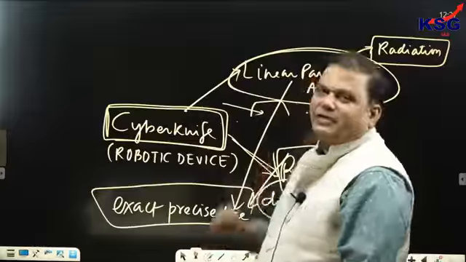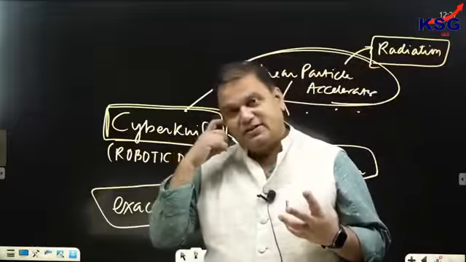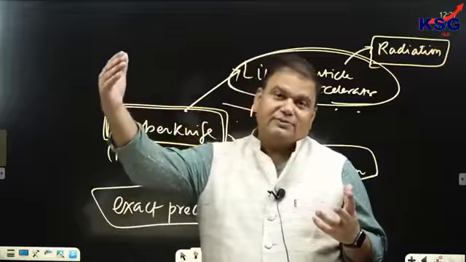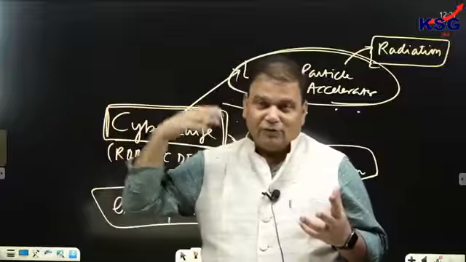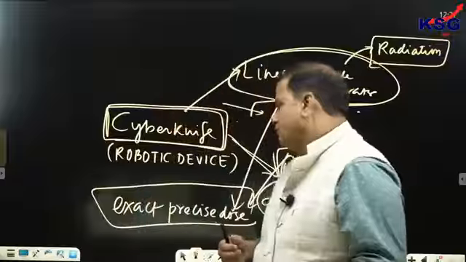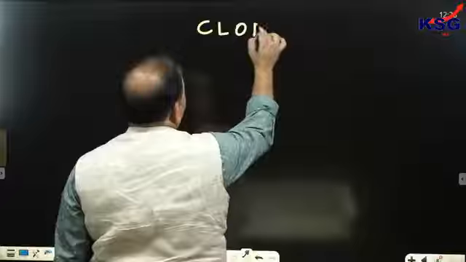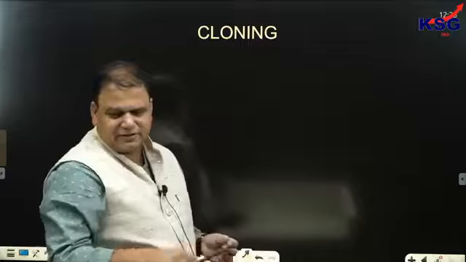Now this is about stem cells that you have to know. What is a stem cell? What is potency? What is differentiation? Two types of stem cell, embryonic and somatic. Then we saw iPS cells, then what are cancer stem cells, and also what is cyber knife. Now, the next topic that we have to cover is called cloning.